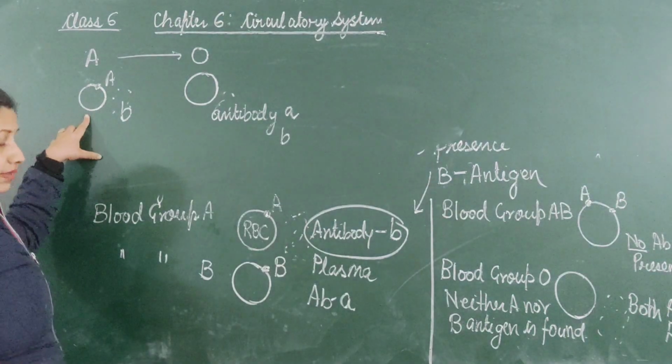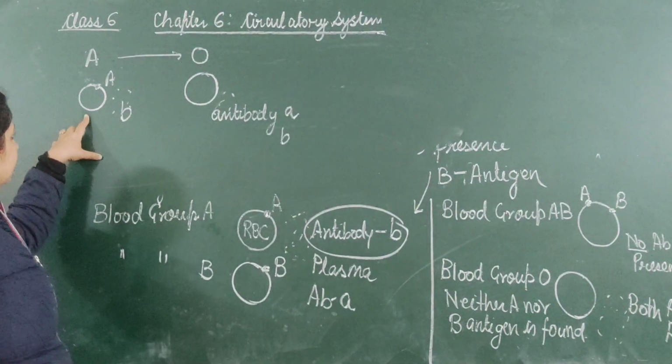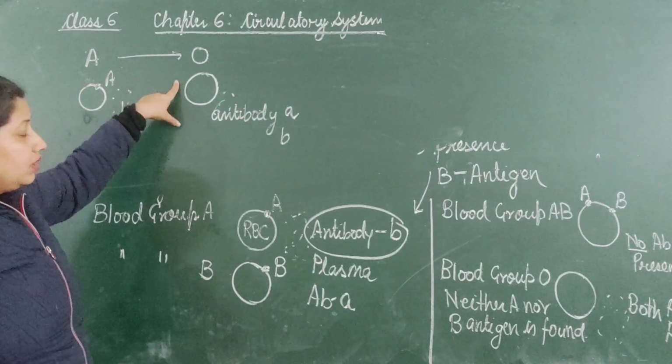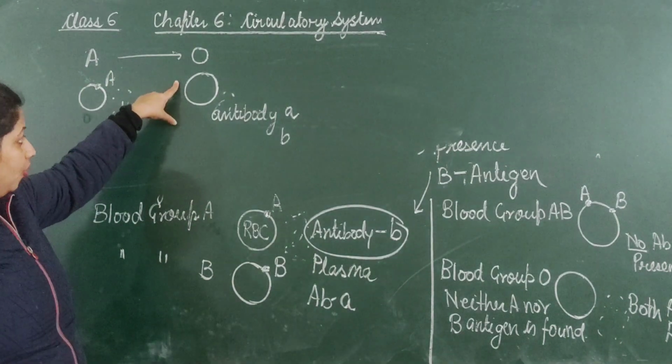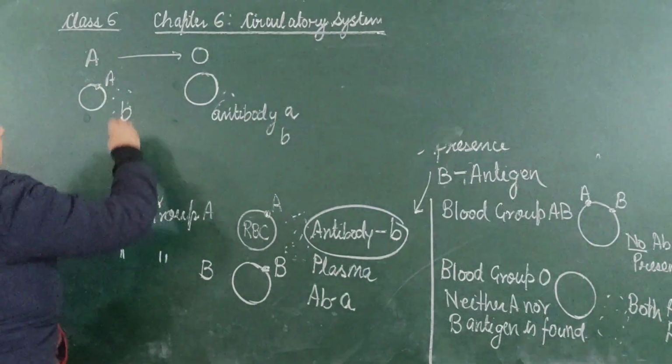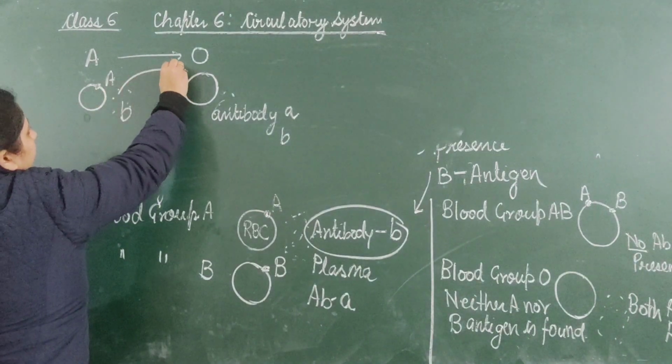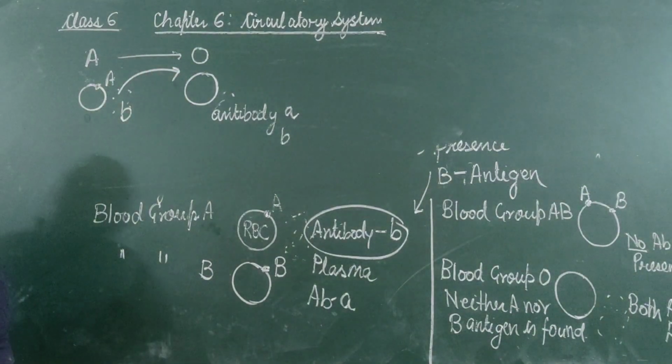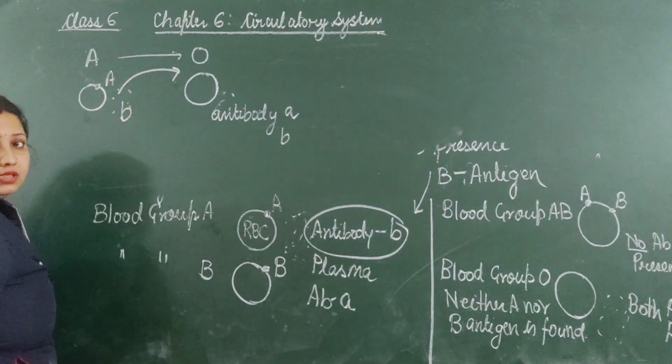So, can this person donate this blood into the blood group O person? Suppose this blood goes into the blood group O person.